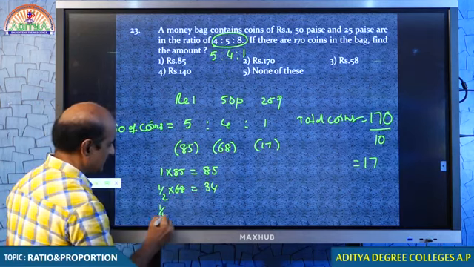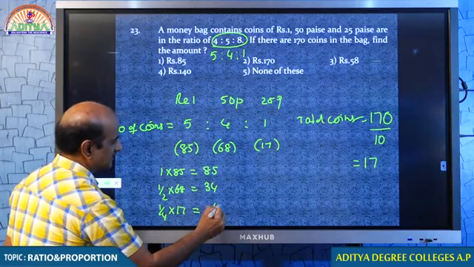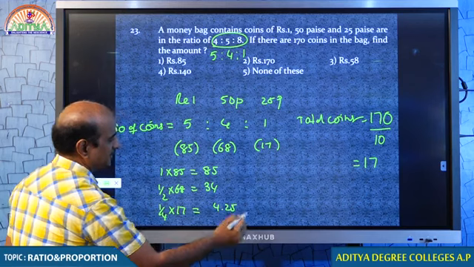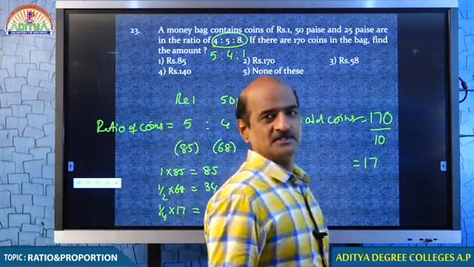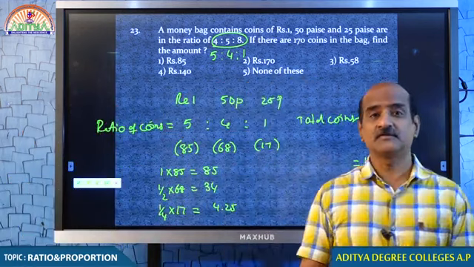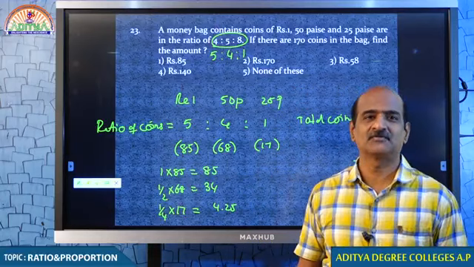We have 17 25 paise coins. That comes over 4 rupee 25 paise. Have you seen 25 paise coins, my dear students? You don't even see 50 paise coins. Then obviously, how can you see 25 paise coins?